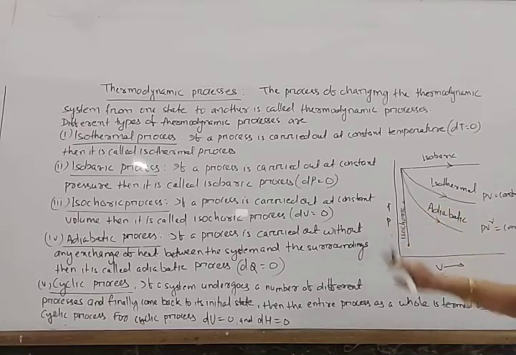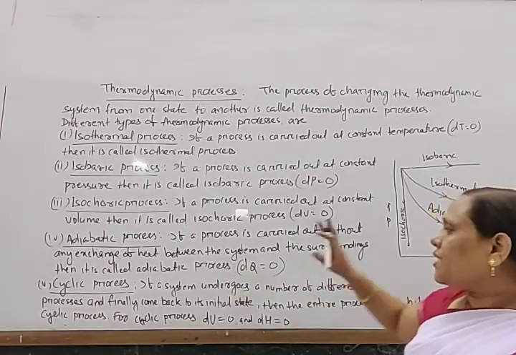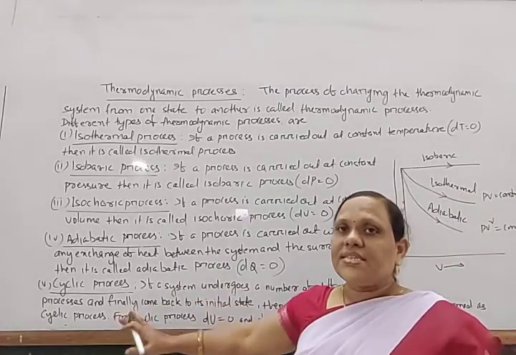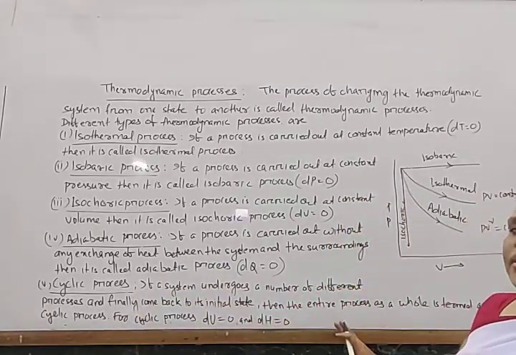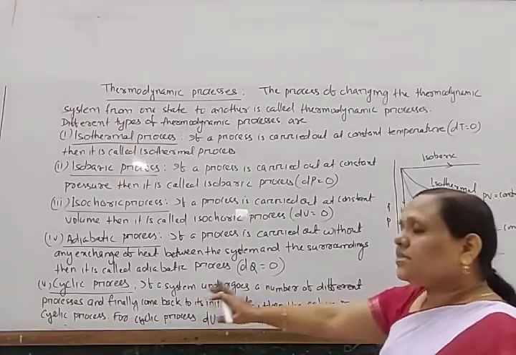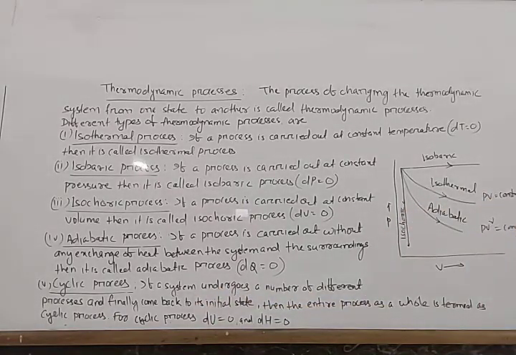So in this way, if we carry out a number of processes so that the final state is equal to the initial state, then that is called a cyclic process. The system undergoes a number of different processes and finally comes back to its initial state; then the entire process is known as a cyclic process.